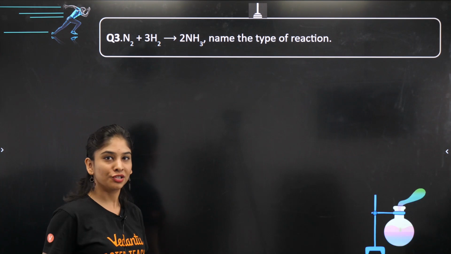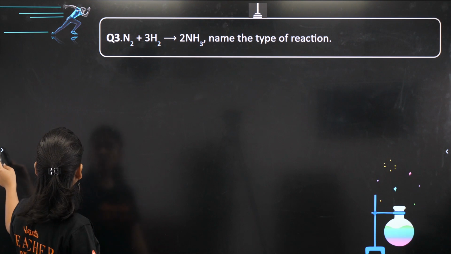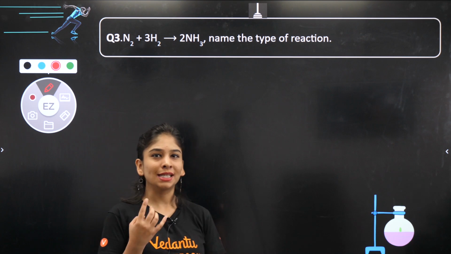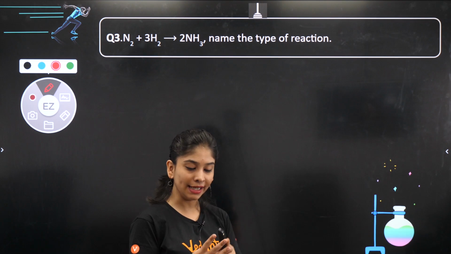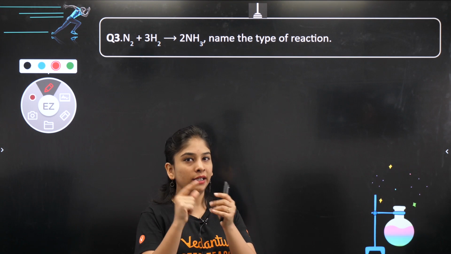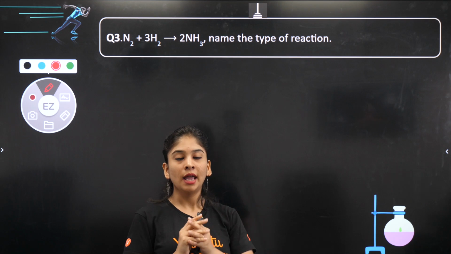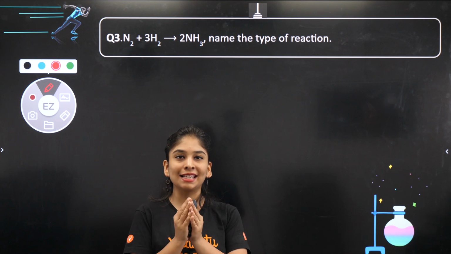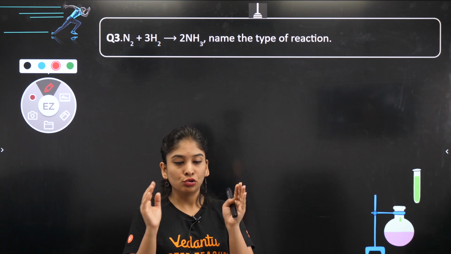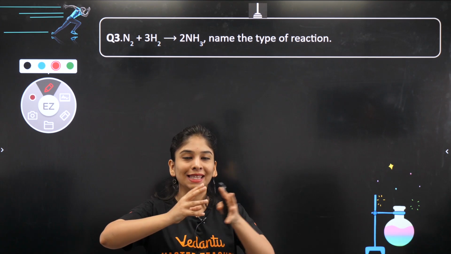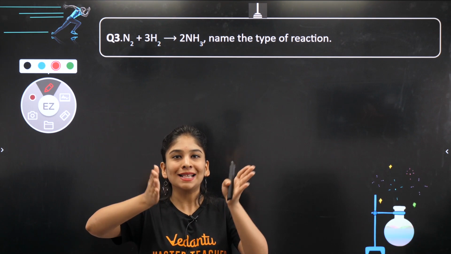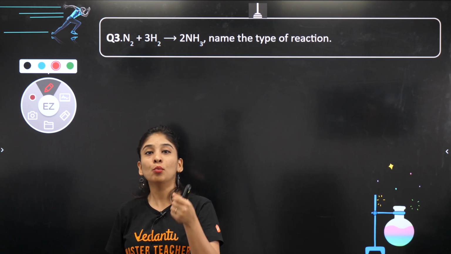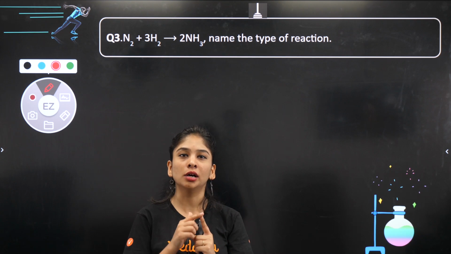We'll do all the important questions of this chapter. Okay. You have one equation in front of you. Name the type of reaction, which we study 4 or 5 types of reaction in this chapter, right? Combination in which two things are combining to give a single substance. Combine. And combination जब भी होता है, you will get a single substance. तो उसमें क्या होता है? Excess of energy release कर जाती है. Okay? Two or more substances having their different energy form a single substance, and whenever it is formed, excess of energy is released, that is, most of the combination reactions are exothermic in nature.